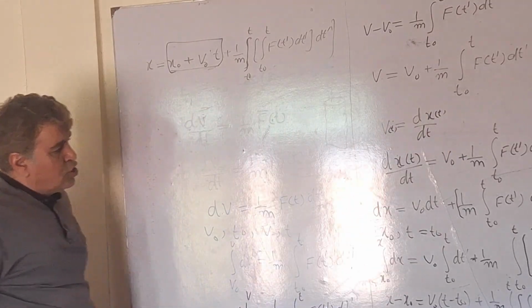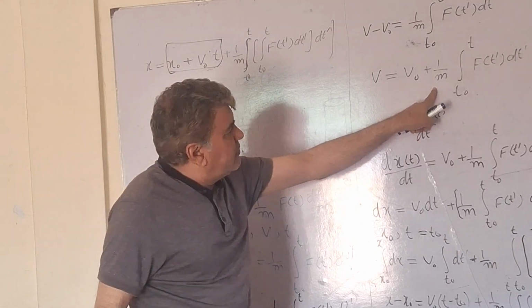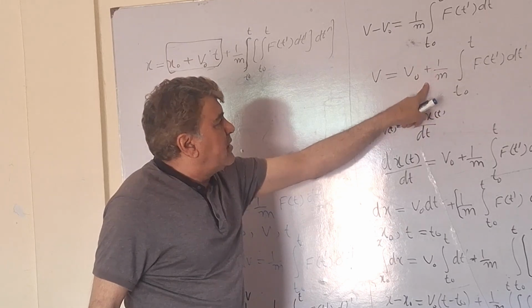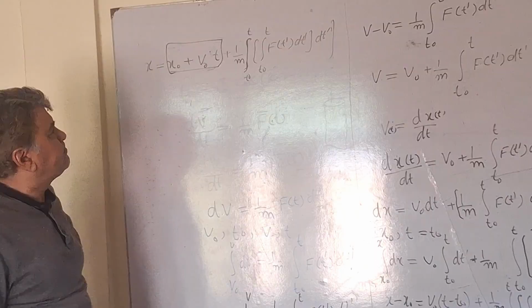or first find the position from this equation and then differentiate according to this equation to find the velocity. So these two equations in fact give the dynamical variables of a particle under the condition of time dependent force.